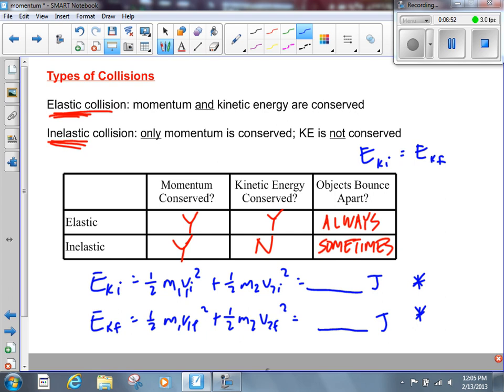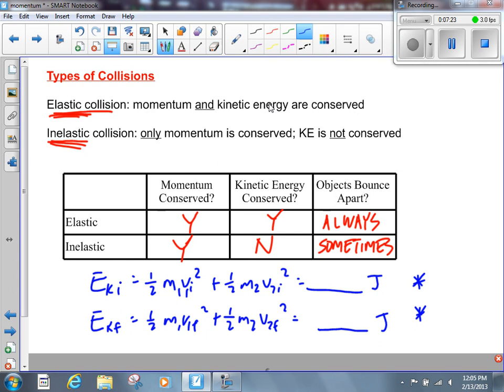What's wrong with that? Why can't we set those two equal to each other? They don't always equal each other. If it's an elastic collision, all right, then you can set them equal to each other. But usually the question asks you, is it elastic? The only time you can ever set them equal to each other is if the question tells you it's an elastic collision. Does that make sense? Because if it doesn't tell you, you don't know whether it's elastic or not. So don't set them equal to each other.